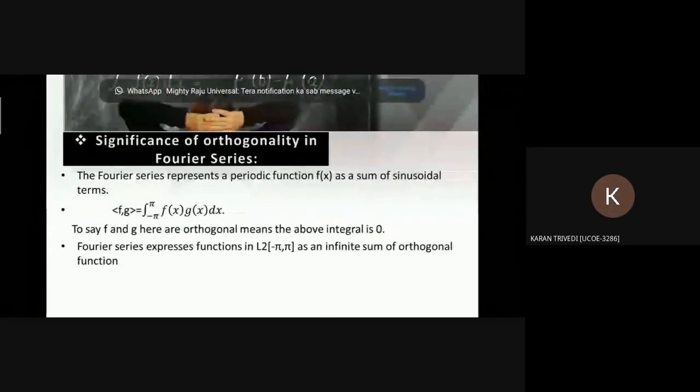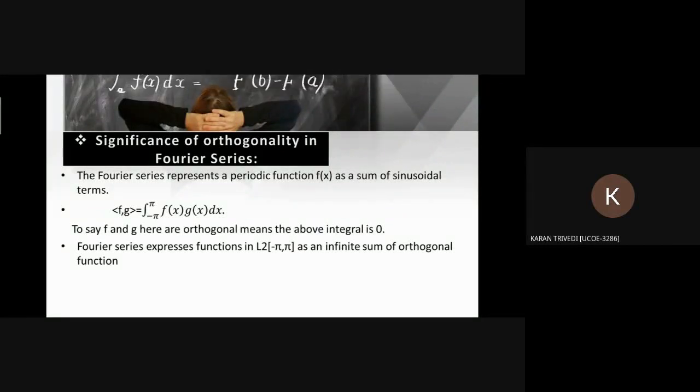When studying Fourier series, you are specifically looking at the space of square integrable functions, which has an inner product represented as the integral from minus pi to pi of f(x) g(x) dx, where f(x) and g(x) are two functions, as you can see on the slide. To say f and g are orthogonal means to say the above integral is zero.